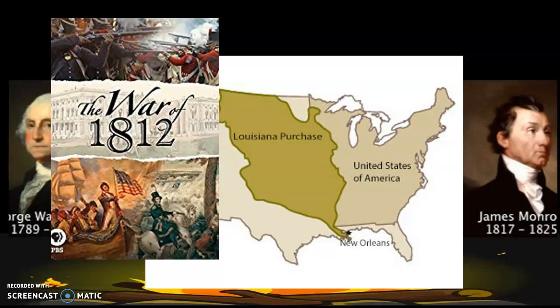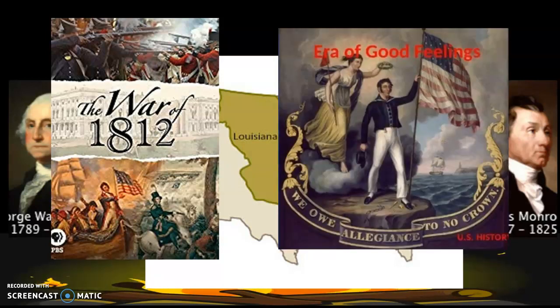Interesting note during the War of 1812, 2 things. Number 1, the White House was burned down by the British, and President Madison barely escaped. So the original White House was burned down, and Washington, D.C. was actually sacked. And the other thing, the Star-Spangled Banner, our national anthem, was written during this time by Francis Scott Key, who was out on a boat at the Battle of Fort McHenry in Baltimore, Maryland. He was trying to negotiate prisoner releases, and he saw the battle going on from a boat and could see that the American flag was still standing throughout the night. So it's a pretty cool little story there.